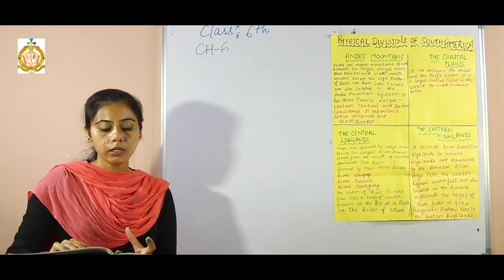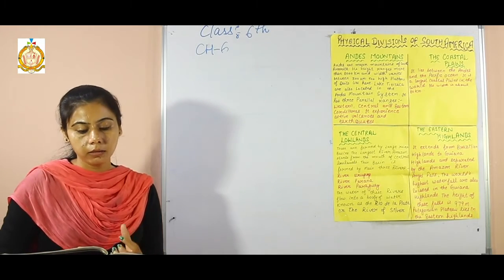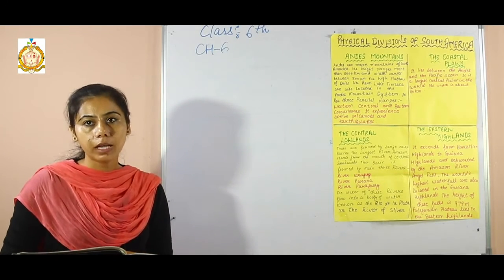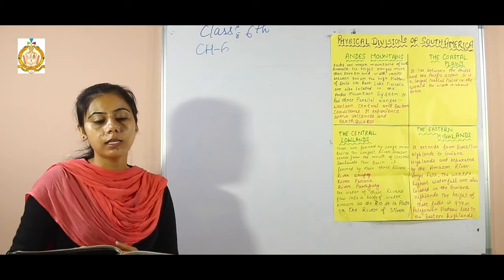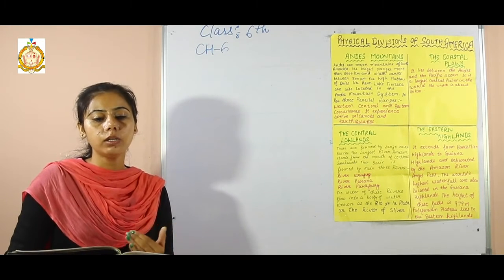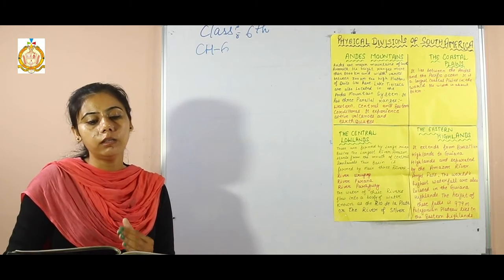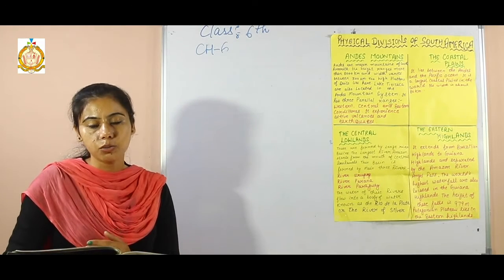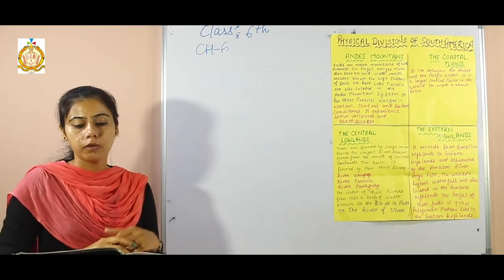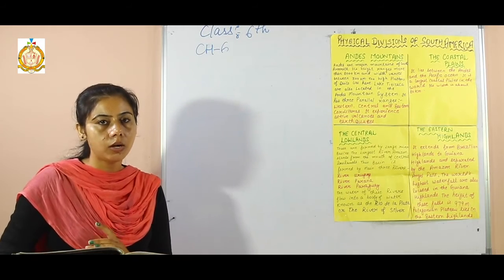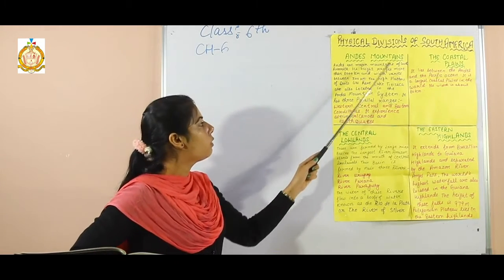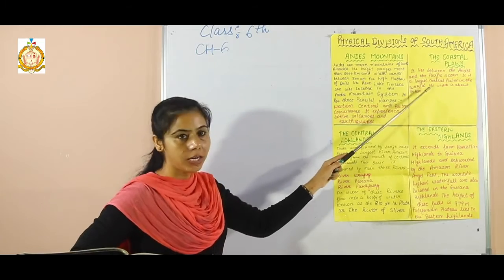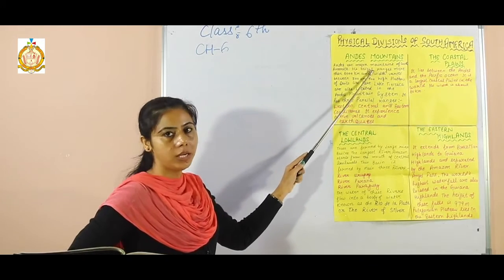And the location of South America on the world map: the Tropic of Capricorn passes through South America, and the river Amazon has the equator passing near its mouth, and the 60-degree west longitude divides South America into equal parts. So the next one is the physical division of South America. On the basis of physical features, South America is divided into 4 categories. So first one is the Andes mountain system.